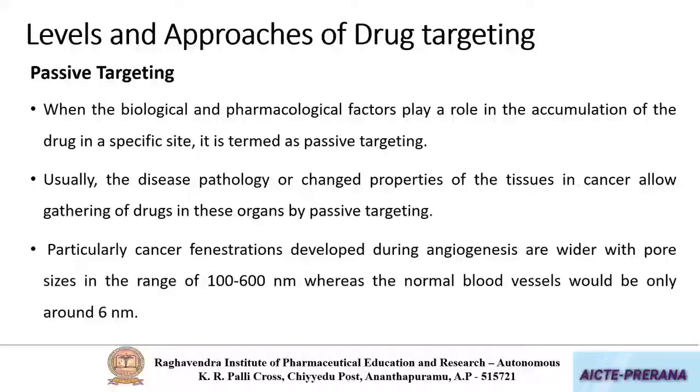Due to the fenestrations in the blood vessels, the drug loaded in the carrier will be entering into the tumor tissues. However, as the tumor tissue is a complex network of capillaries, it will not be able to come out. Thereby, the drug particles will get entrapped within the tumor tissue. This is one mechanism by which passive targeting is achieved.